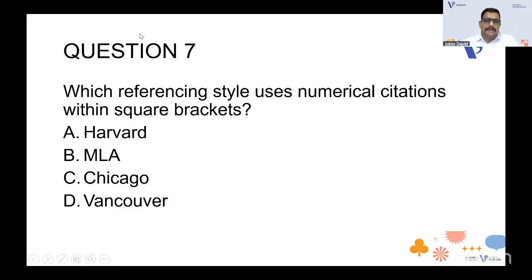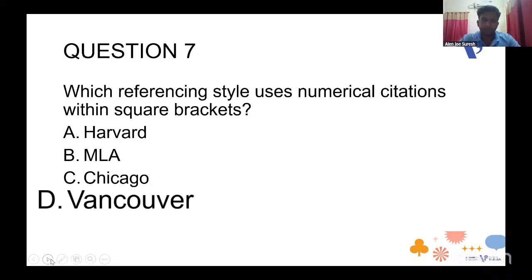Yes, it's very difficult when you do the thesis or research in postgraduation. You will have noticed it, right? What do you think the answer will be, Alan? So I think the answer will be option D, I guess. Okay, D, Vancouver. Oh, you think it's Vancouver? Everybody's saying B, but it's Vancouver. MLA and others don't use square brackets, they use just open brackets. So Vancouver is the referencing style which uses numerical citations within square brackets. So Vancouver is the right answer.